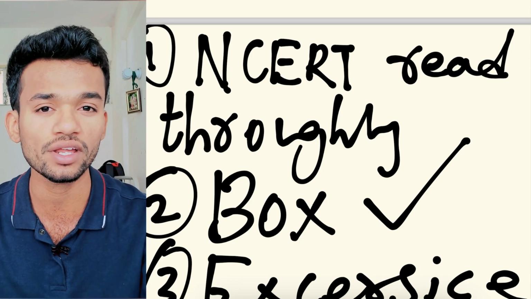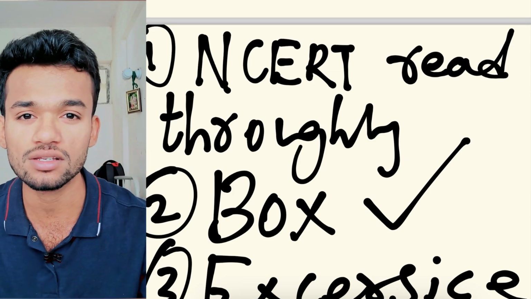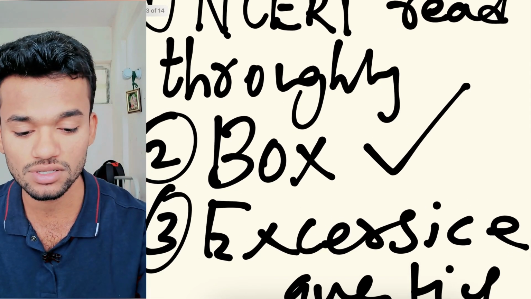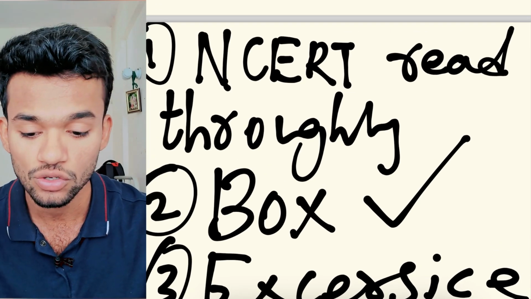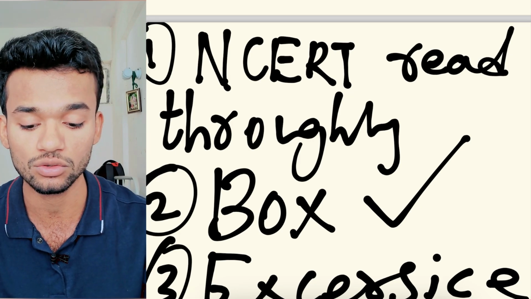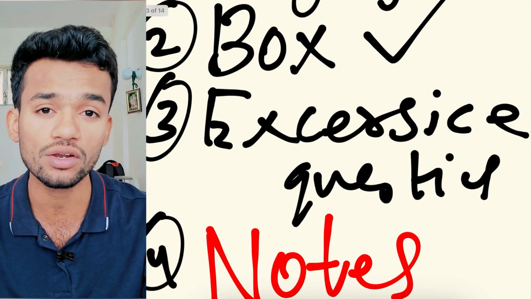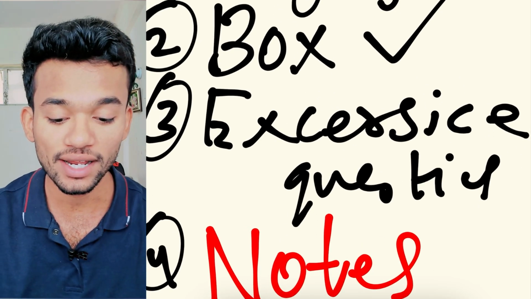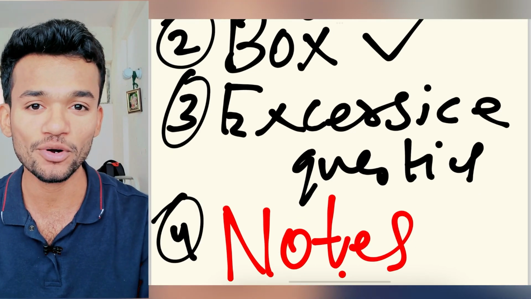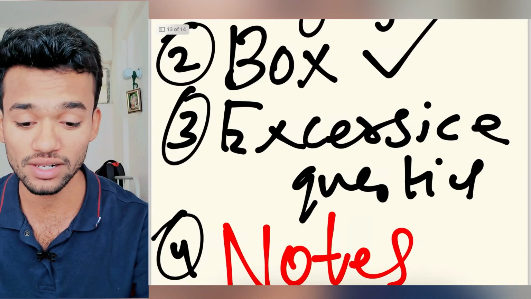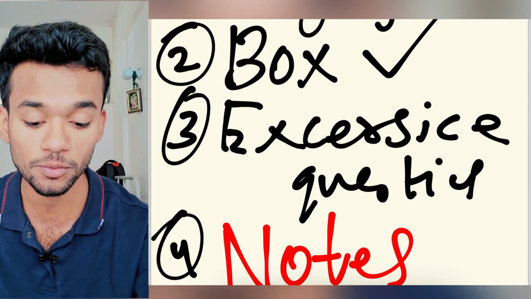If you want to score very high in organic, you should be very clear with the examples that are given in the boxes. There are a few examples given in boxes, and even a few questions given in boxes in the middle of the lesson. You should be very thorough with those questions, as they might directly come in your exam. And you should also solve the exercise questions. Many of you tend to neglect the exercise questions given at the back of the lessons, but those are very important. You might think why would questions come directly from our book, but those questions will be modified and will come in your exams.